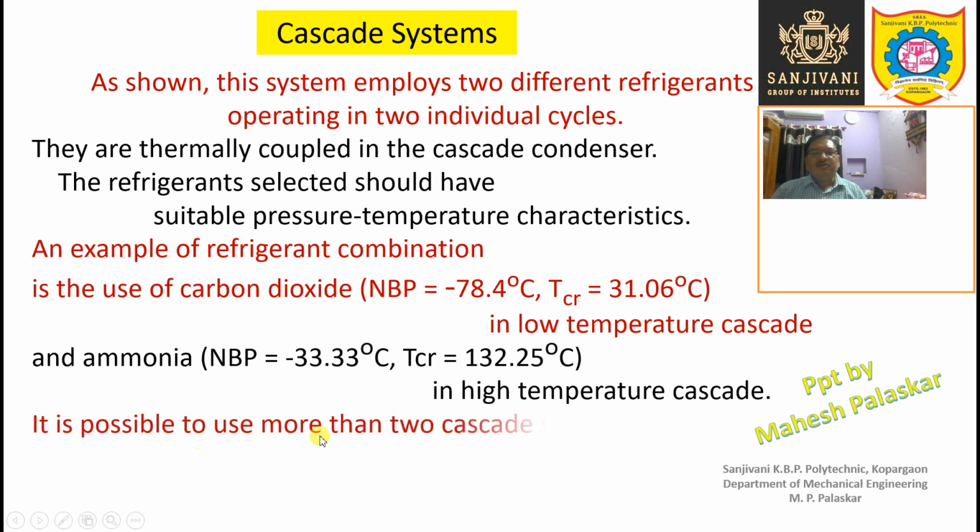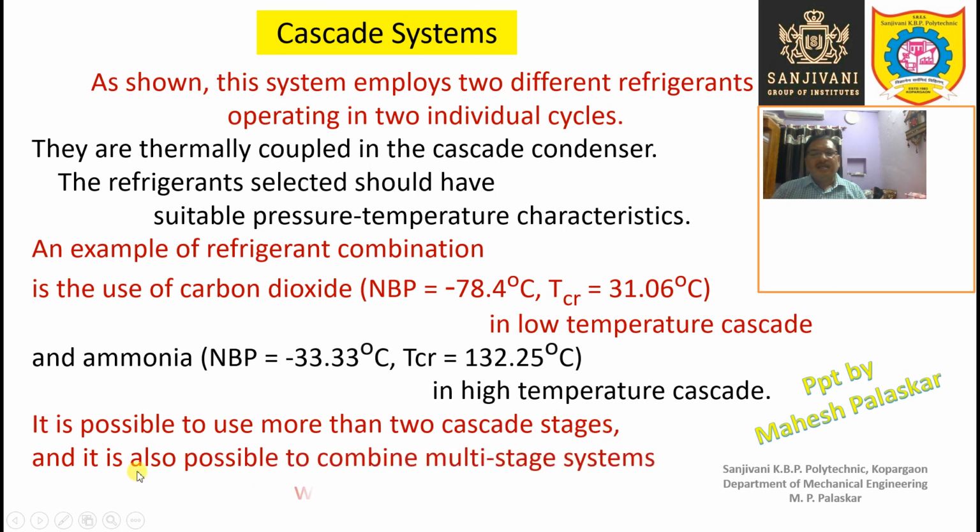It is possible to use more than two cascade stages, and it is also possible to combine multi-stage systems with cascade systems. Cascade systems are different, multi-stage or multi-compression systems are different, and multi-evaporator systems are different. There are several types, and flash gas removal is again a different thing.